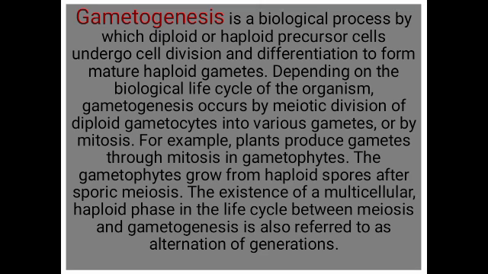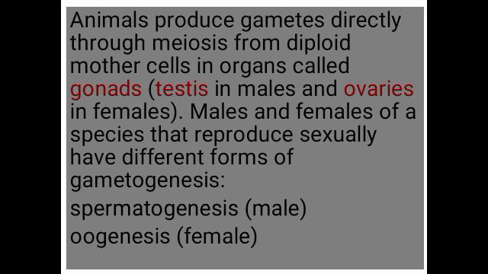For example, plants produce gametes through mitosis in gametophytes. The gametophytes grow from haploid spores after sporic meiosis. The existence of a multicellular haploid phase in the life cycle between meiosis and gametogenesis is also referred to as alternation of generations.